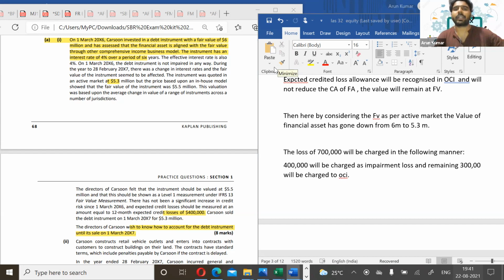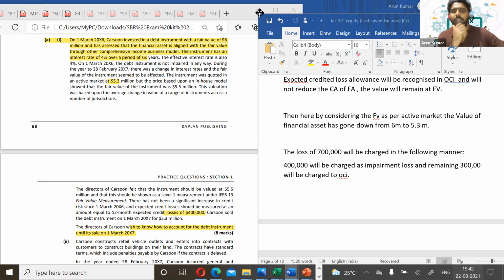Normally we would credit the financial asset value, but here when we create an allowance, we are not reducing the financial asset value, because it's already shown at fair value, so we don't need to deduct the value again. That's why we are crediting the allowance charge to OCA. Is it clear? That may be a confusing area with respect to impairment.